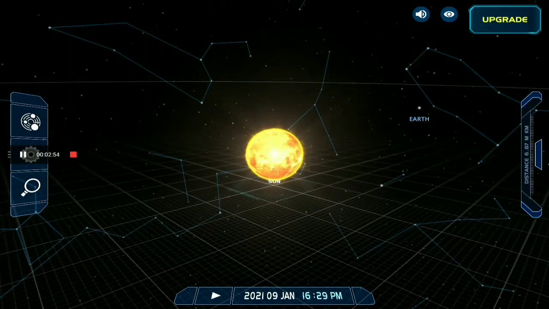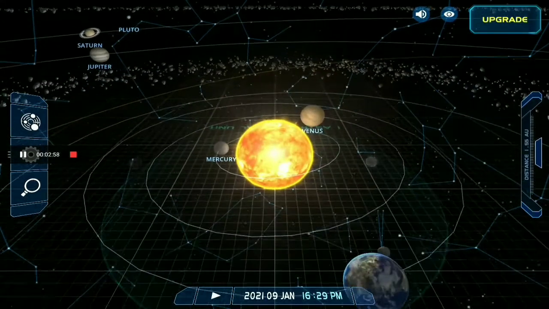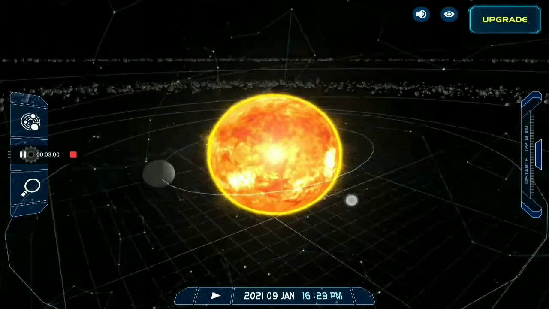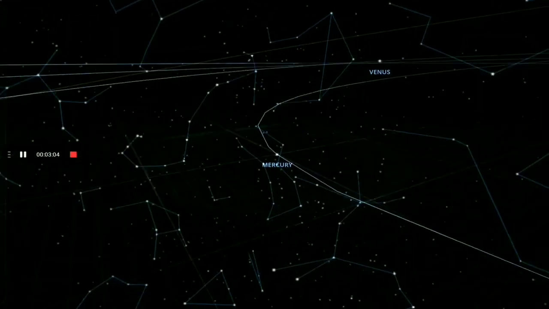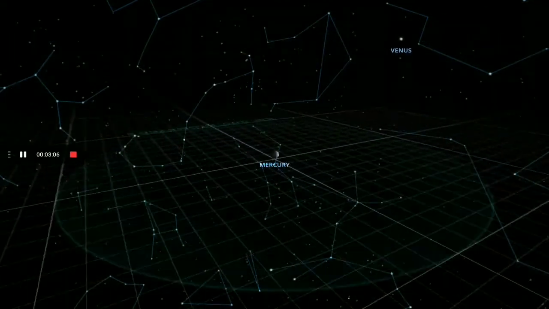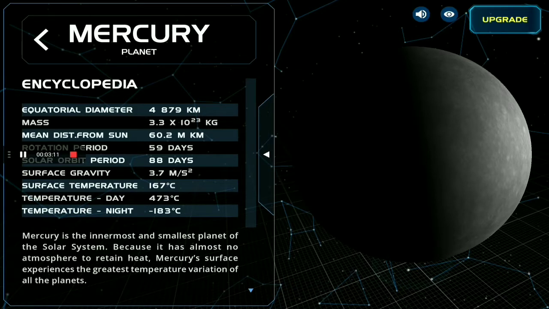And next to the Sun, now we come to Mercury, which is the nearest planet to the Sun, and it is very hot. Now we will see about Mercury. Equatorial diameter of Mercury is 4,879 kilometers.